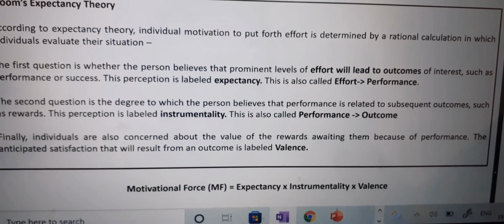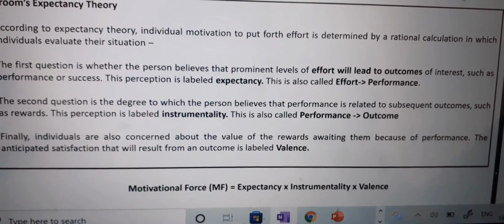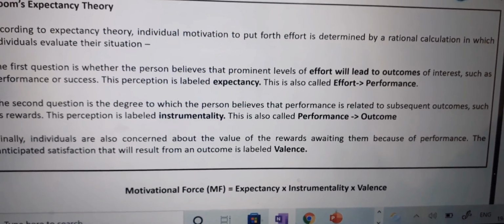Motivational force MF is equal to expectancy into instrumentality into valence.